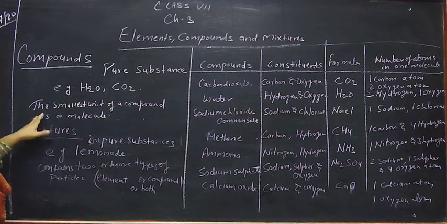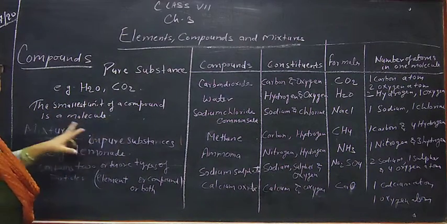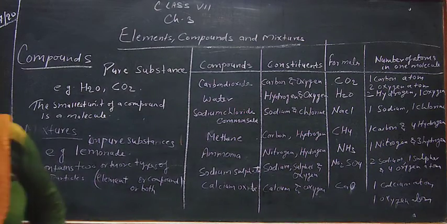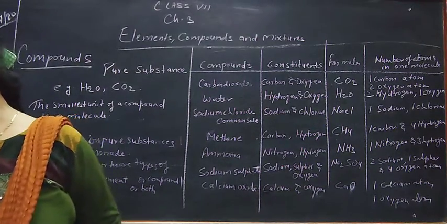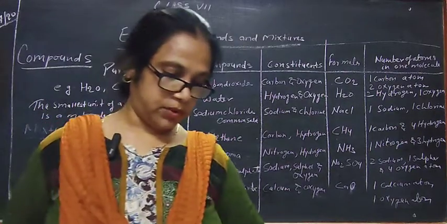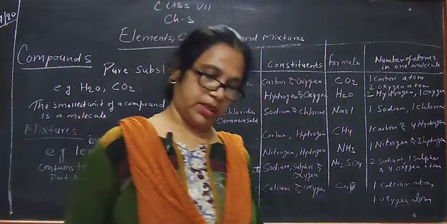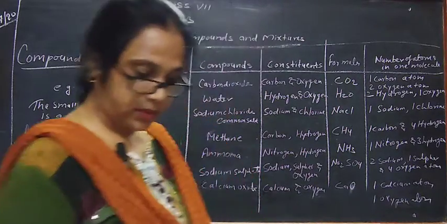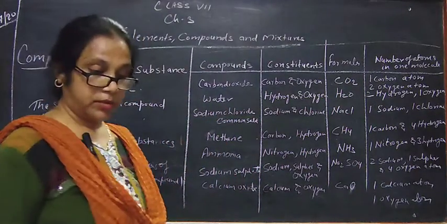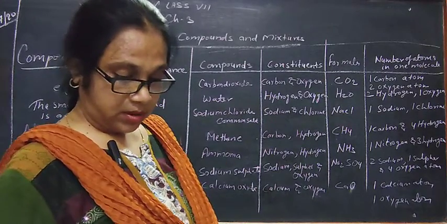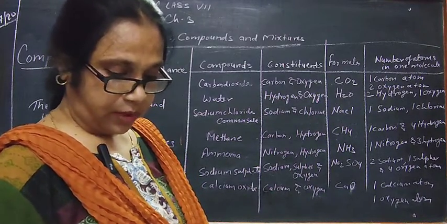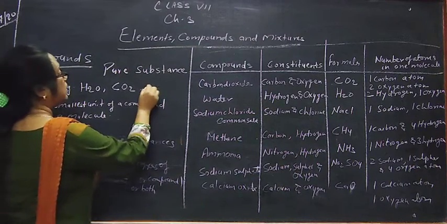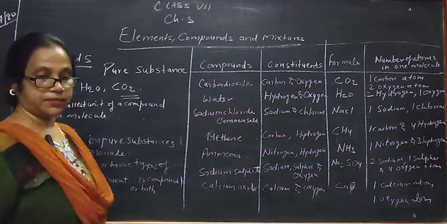Now, the smallest unit of compound is a molecule. A molecule exhibits all the properties of the compound. The molecules of a compound contain atoms of different elements. For example, 1 atom of carbon combines with 2 atoms of oxygen to form carbon dioxide.